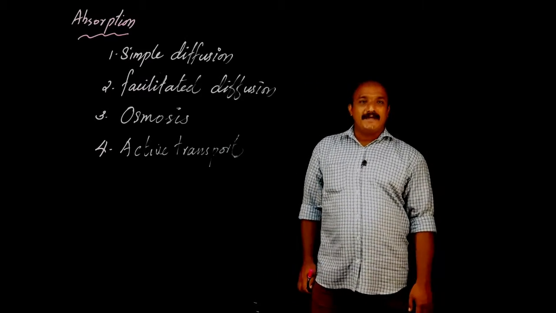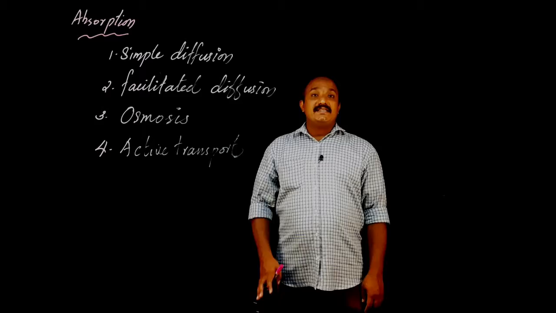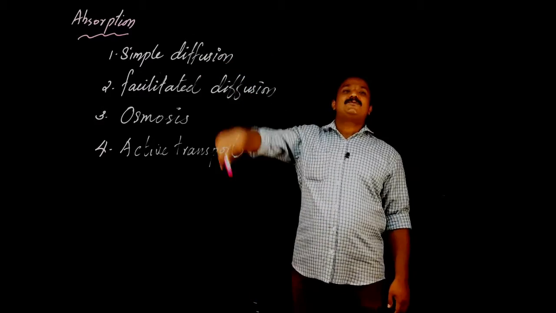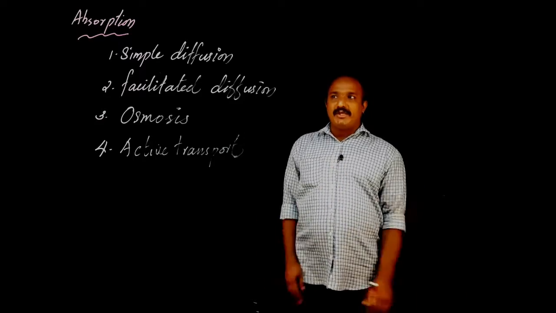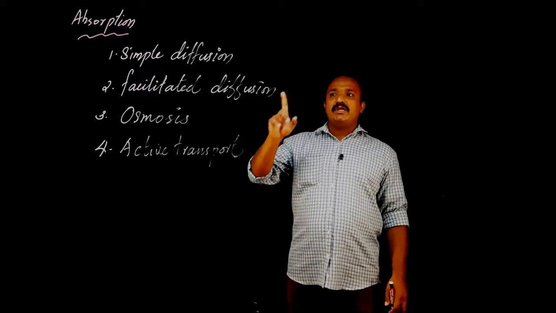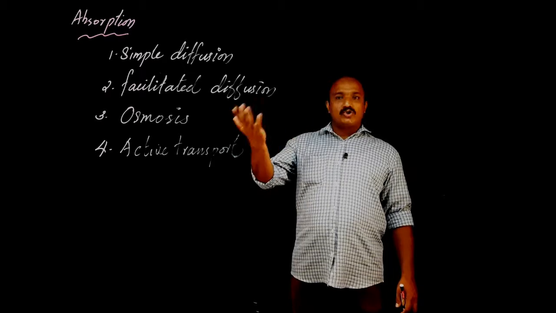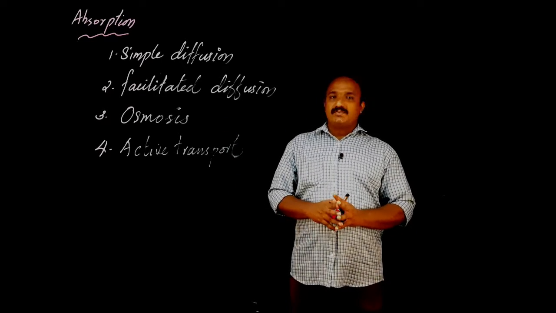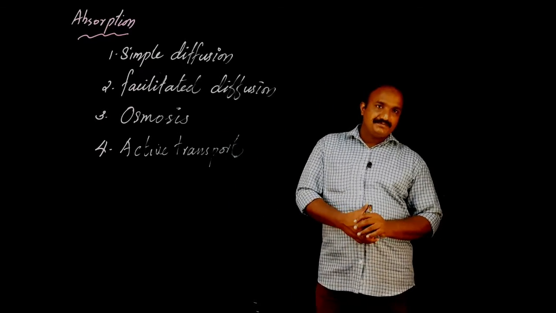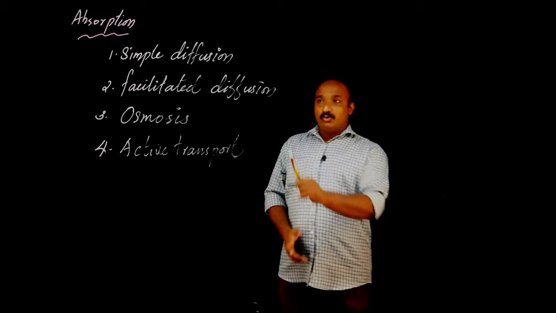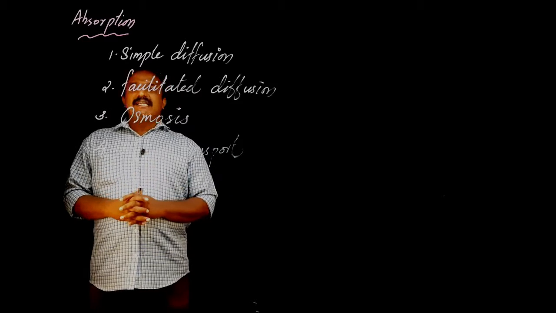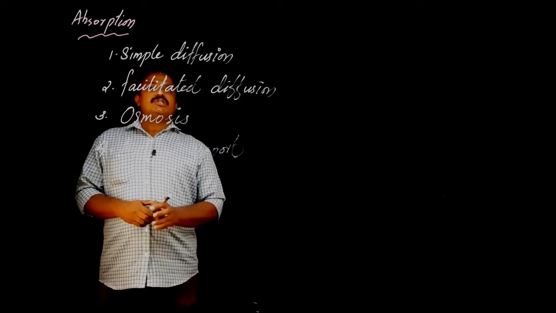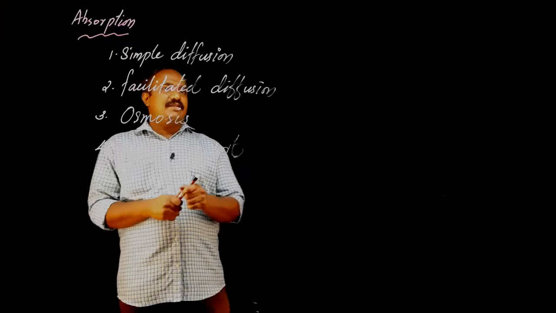These four are the processes that help for the process of absorption. So absorption process takes place by using simple diffusion, facilitated diffusion, osmosis and active transport. Now, which are the nutrients that are absorbed by using this process? That also is to be studied.